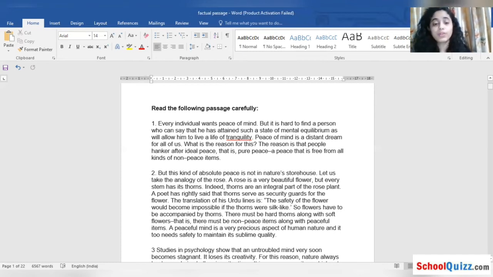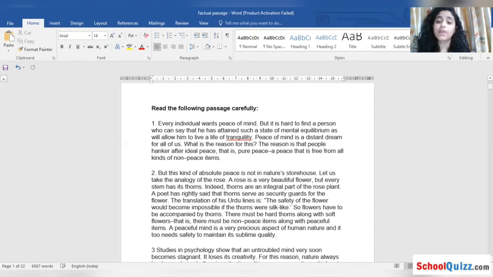Okay, moving on to the next point. But this kind of absolute peace is not in nature's storehouse. Let us take an analogy of the rose. Now, a comparison is given with the rose. So, facts about the rose. See the facts.